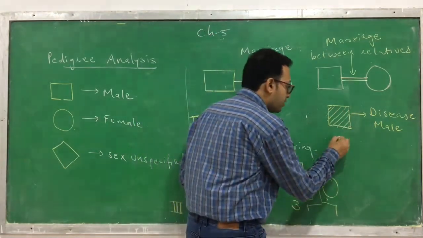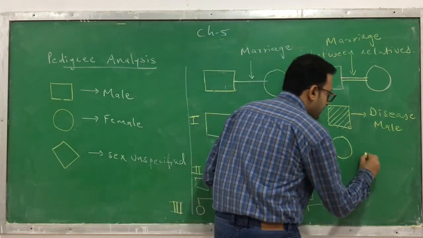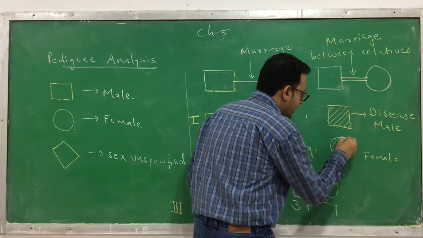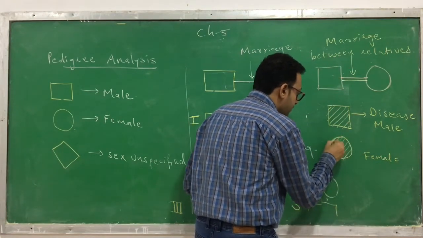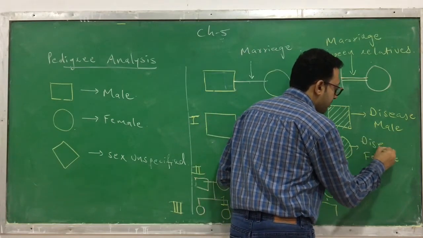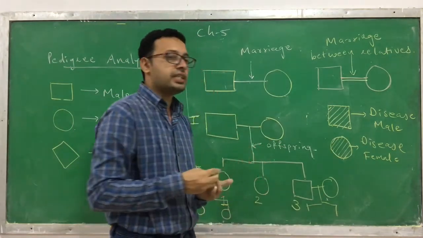Clear? Now the same thing happens in the circle. A circle means a female, but when the circle is fully colored, that indicates a female with a genetic disease.